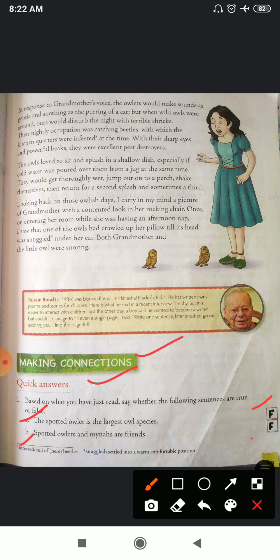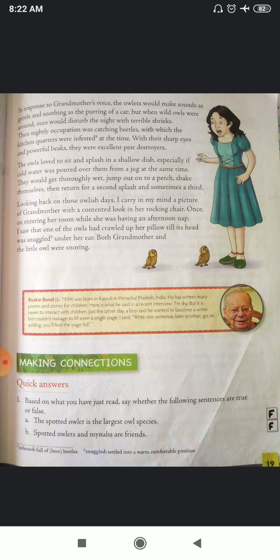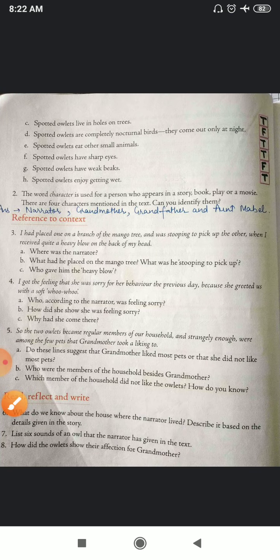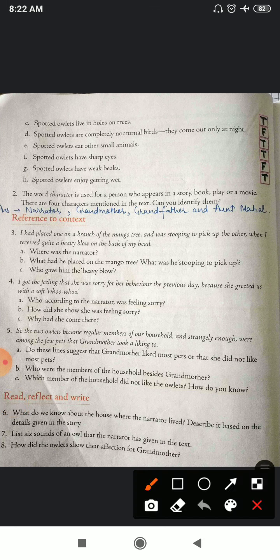This is also false, because in the story we only discussed that the spotted owlets were the size of a myna. They were not friends, right? Now turn to the next page. C, spotted owlets live in holes in trees. Yes, true. Number D, spotted owlets are completely nocturnal birds. They come out only at night. False. They are not only night birds. They came out during the daytime also.